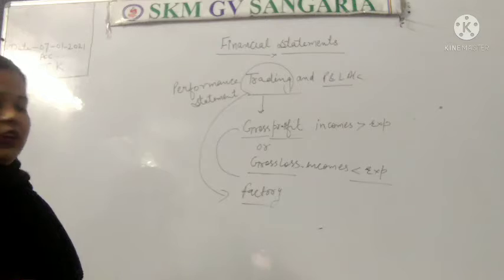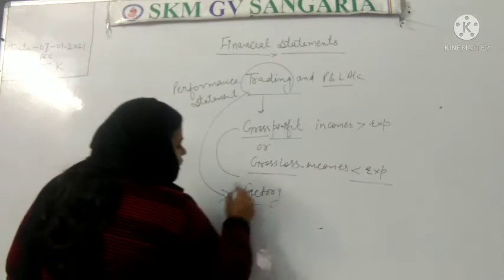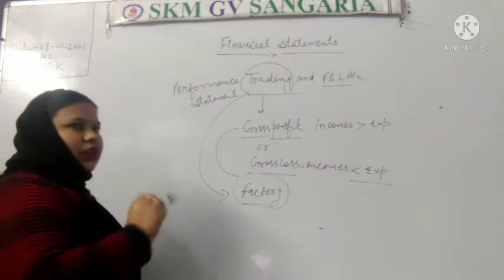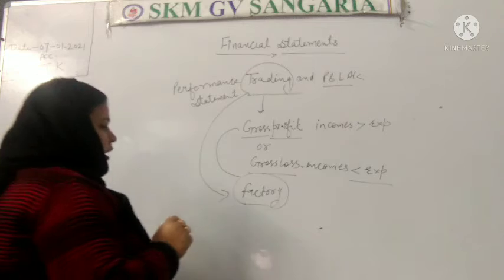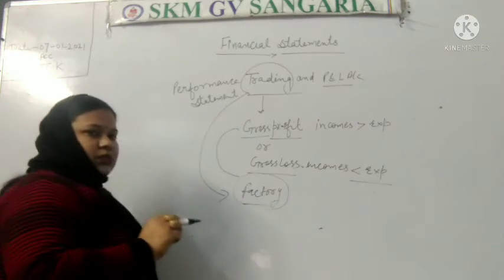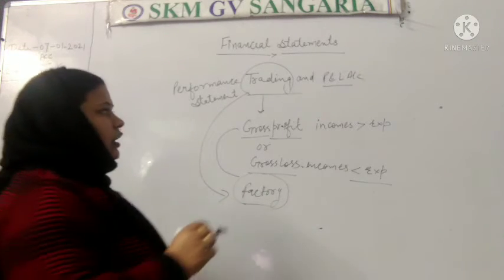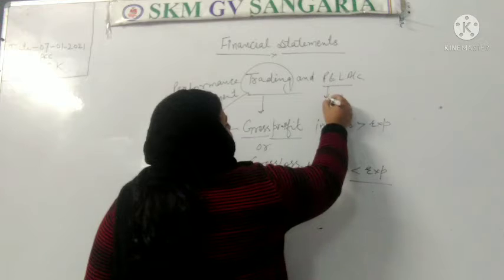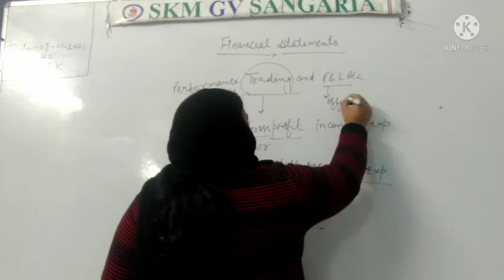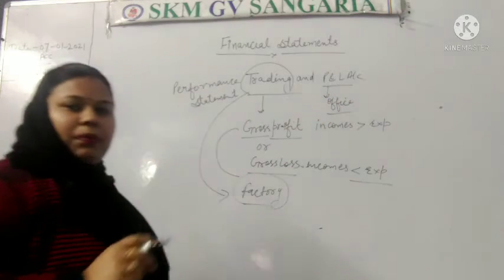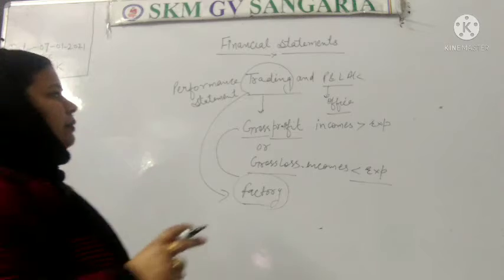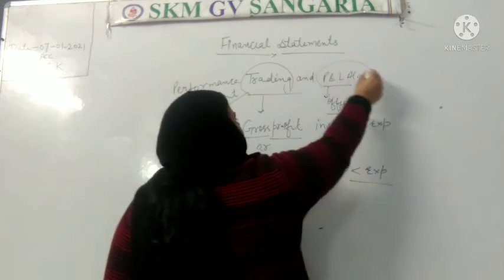In this, all the expenses and incomes related to office will not be included, because it will be the part of a P&L account.